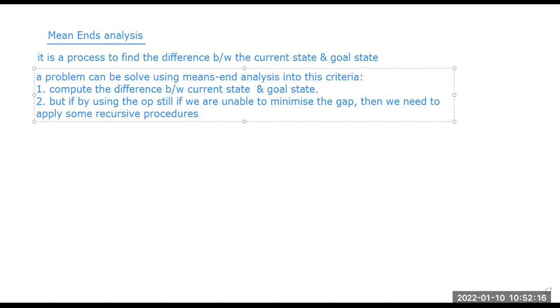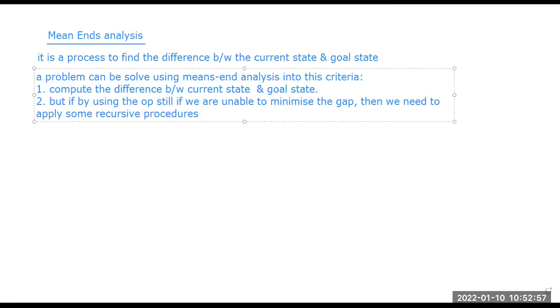Now, the thing is, this means ends analysis is actually useful for some human planning activities, right? So, depending upon that, this is actually a helpful technique. As an example, we can take some real life examples also, such as, suppose I am an office worker. So there are some rules that the office worker needs to follow, right?